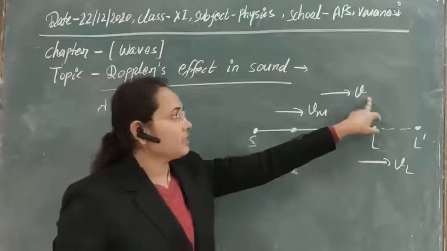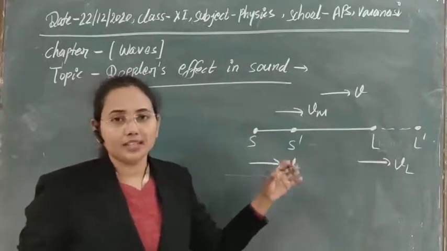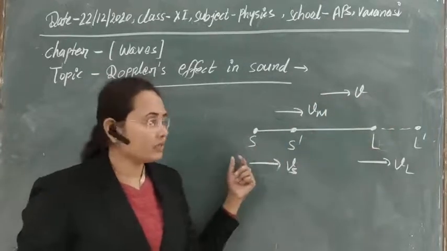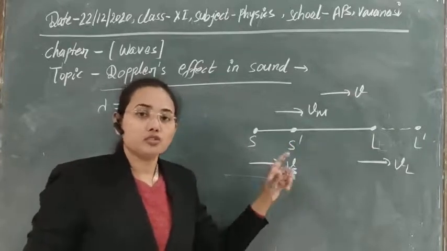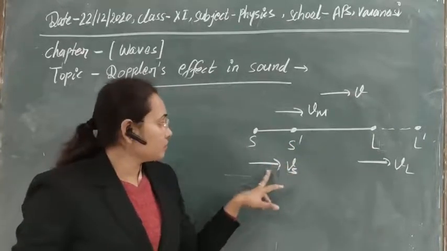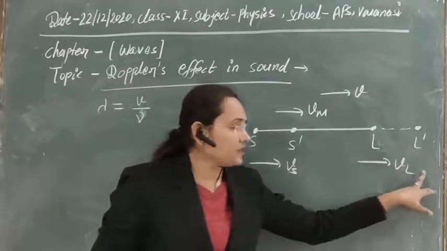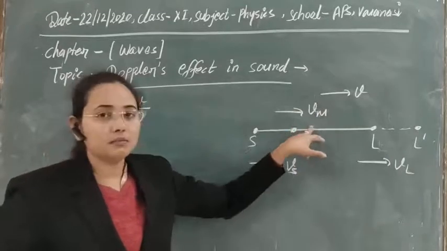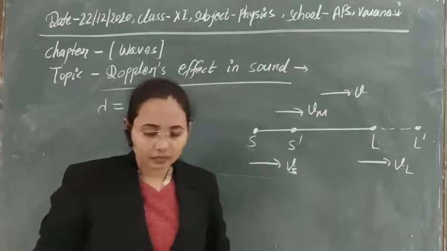V is the velocity of sound in air. So if the source is producing sound, then definitely in air that sound will have some velocity, that is V. And if the source is moving with some velocity while producing sound, its velocity is Vs. Also the listener is moving, so its velocity is Vl, and due to their relative movement there is a movement in the medium, that is velocity Vm.